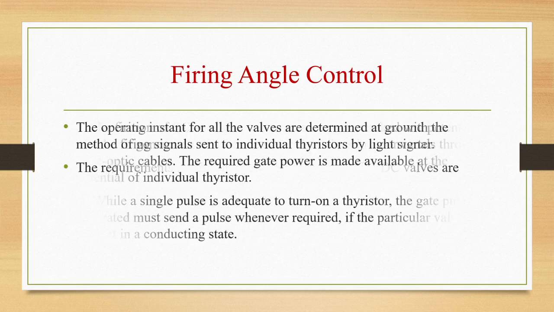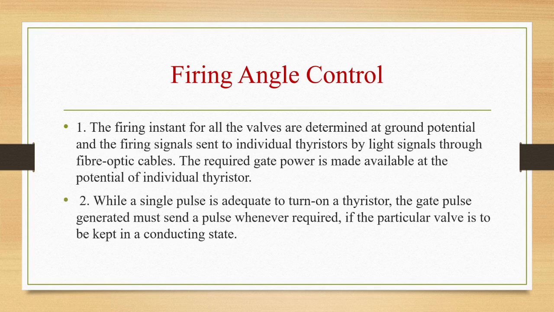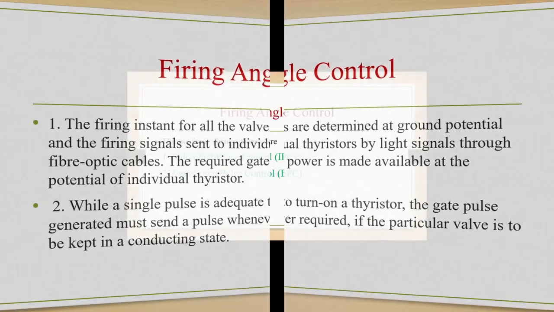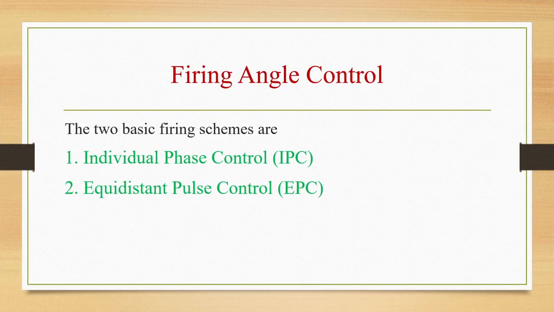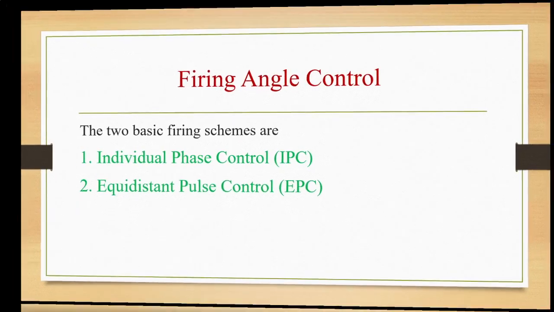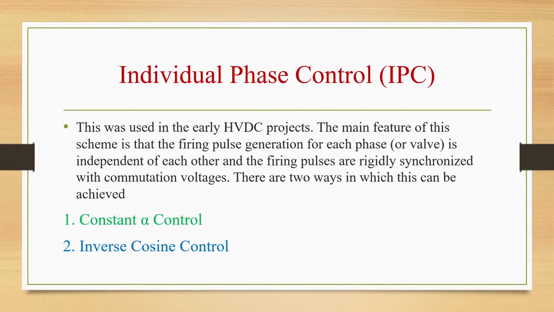And second is, while a single pulse is adequate to turn on a thyristor, the gate pulse generator must send a pulse whenever required if the particular valve is to be kept in a conducting state. There are two basic firing schemes: individual phase control IPC and equidistance pulse control EPC. Under individual phase control, we again have two ways, that is, first one is constant alpha control and second is inverse cosine control.